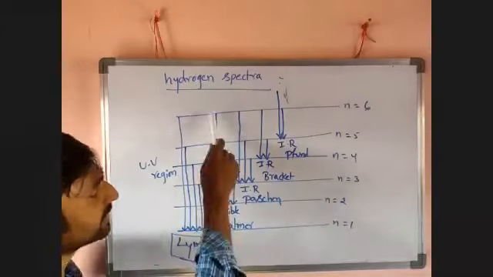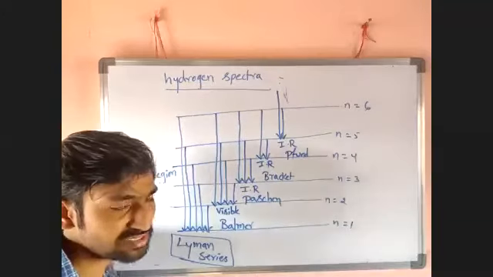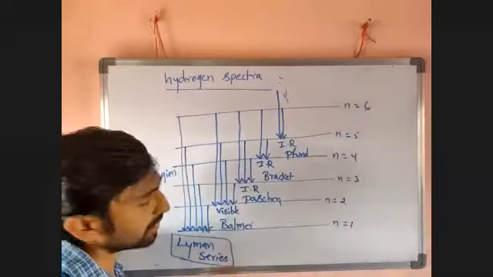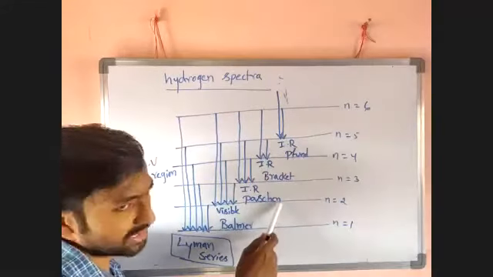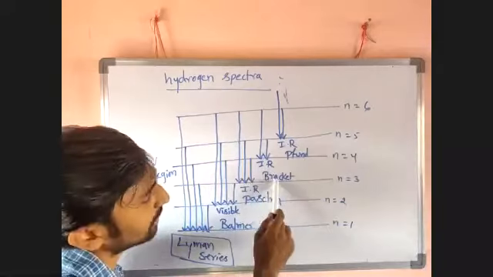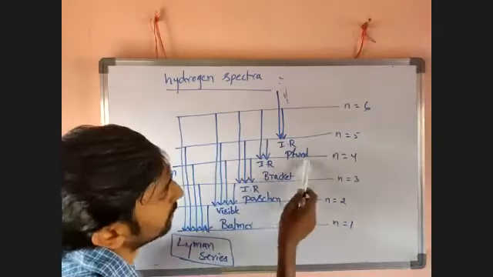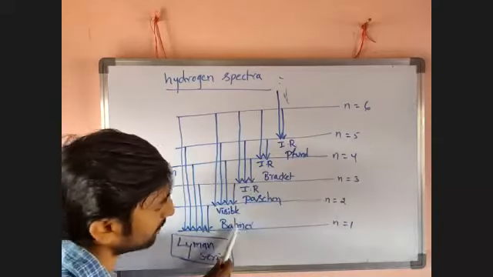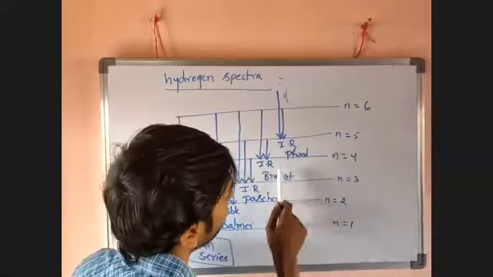Then if it is from a higher energy level to the second lower energy level, it is called the Balmer series. Third, Paschen; fourth, Brackett; fifth, Pfund. So these are the series: Lyman, Balmer, Paschen, Brackett, Pfund.